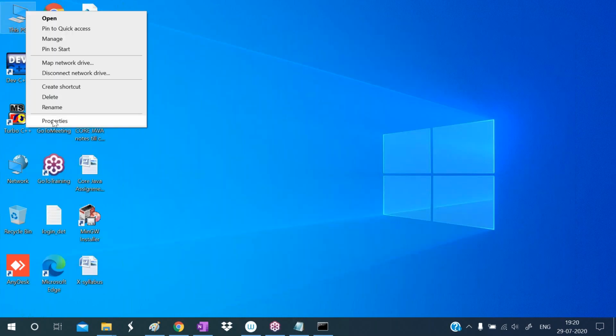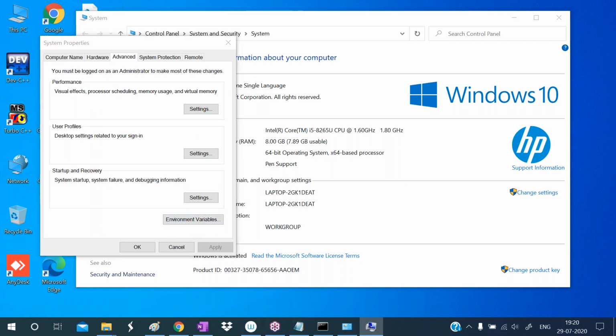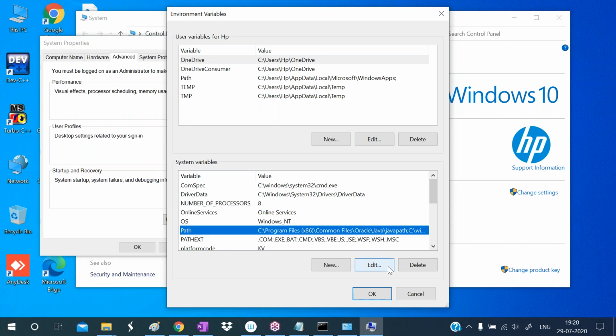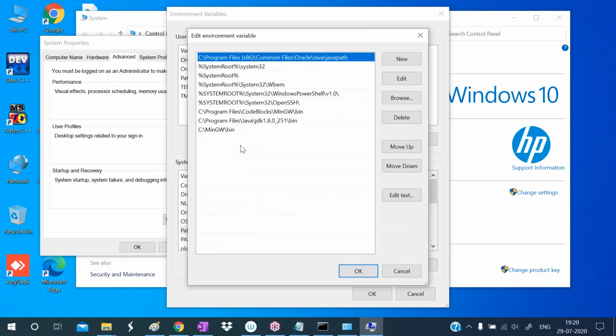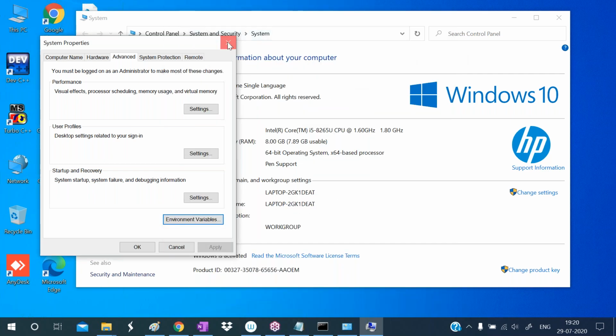Right click on This PC, select properties, then advanced system settings, then environment variables, then select path. Here select the edit option. If you want to add a new one, click new, then paste here. After that, click on OK. It's already there, so I'm clicking on cancel. Hence we can set the path.